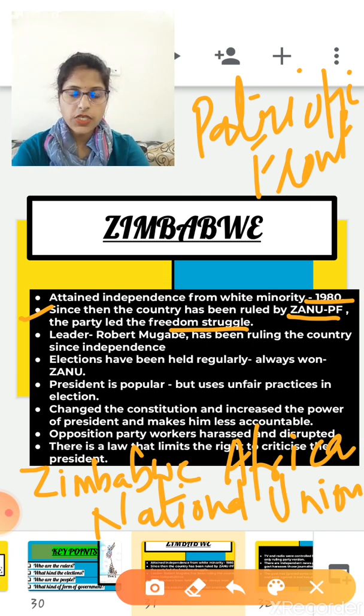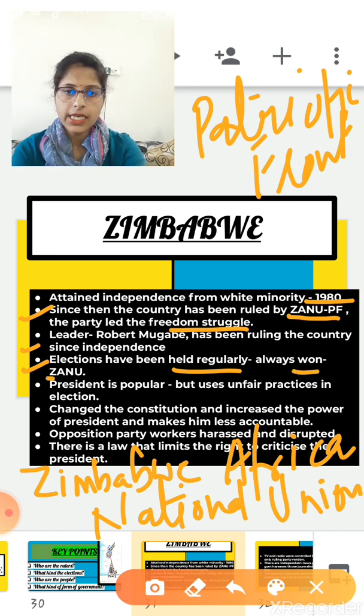Since then, the country has been ruled by ZANU-PF. The party led the freedom struggle in Zimbabwe. A leader named Robert Mugabe has been ruling the party and the country since independence. Elections have been held regularly, that means after every 6 years, but always won by the ZANU-PF.